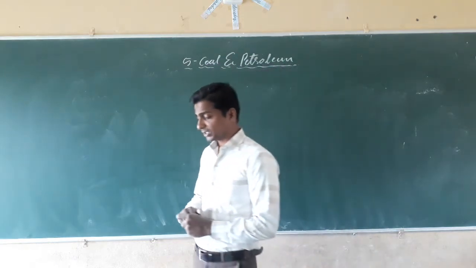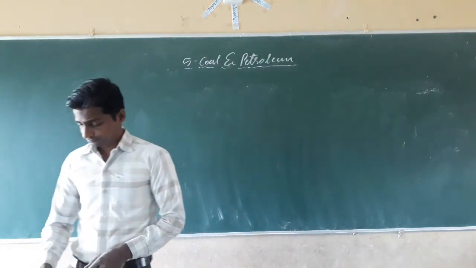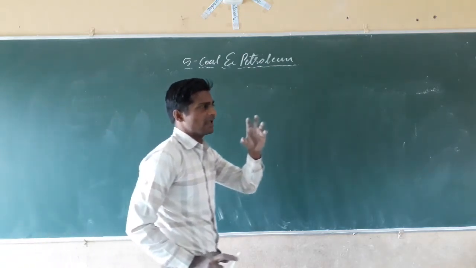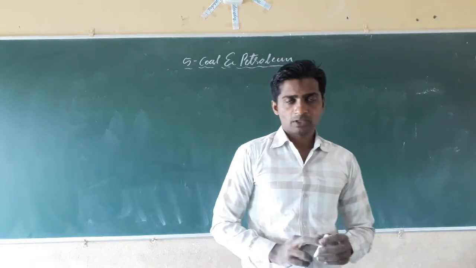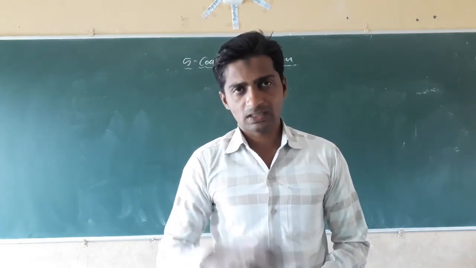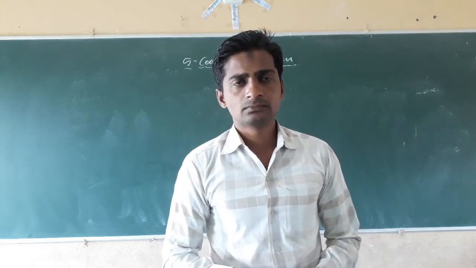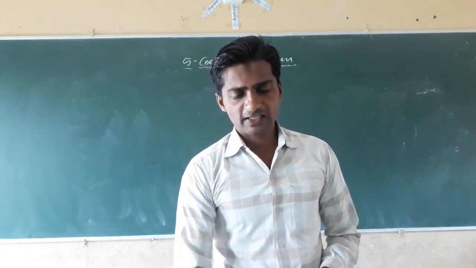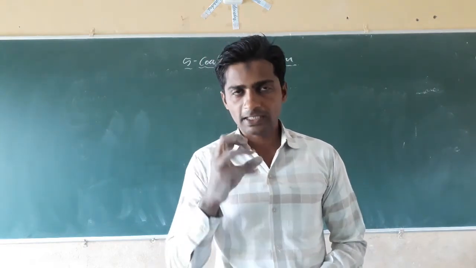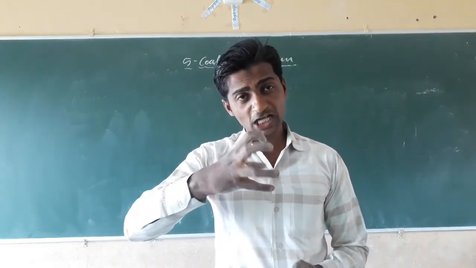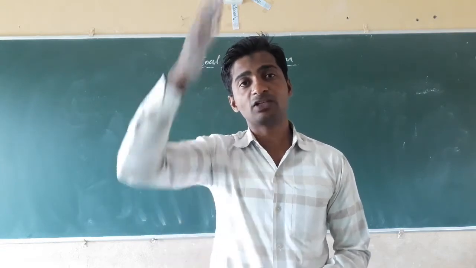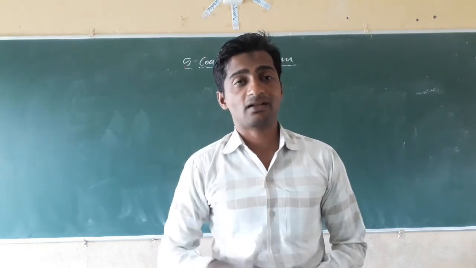The next, dear students, the coal is a natural resource, black, hard as stone. The coal is hard as stone and is a tough black color, and it is extracted from the earth crust, and that is formed due to the decomposition of the plants which were buried under the soil millions of years back.